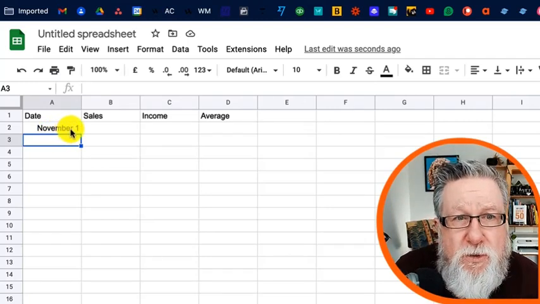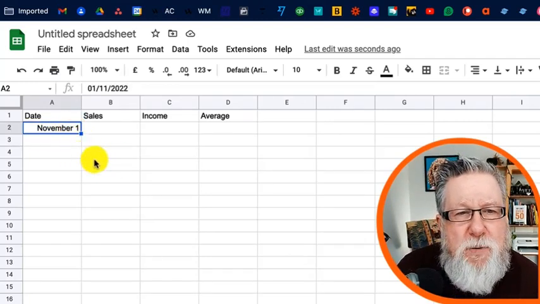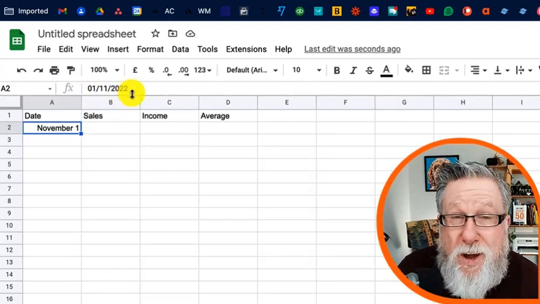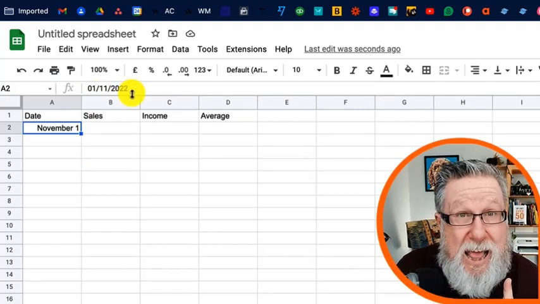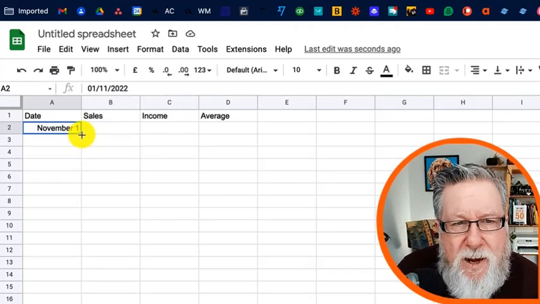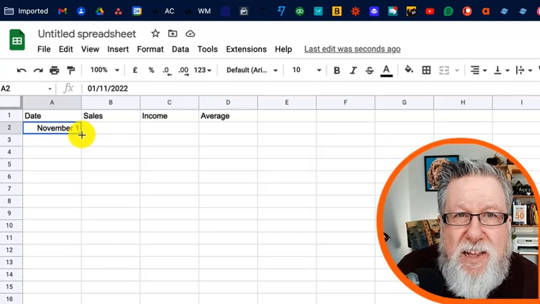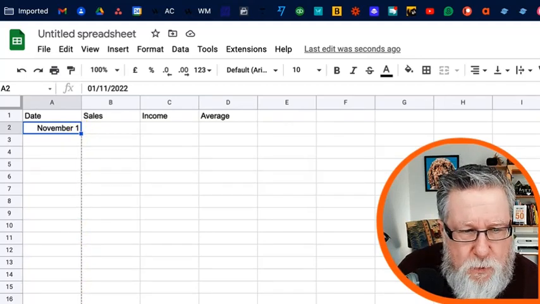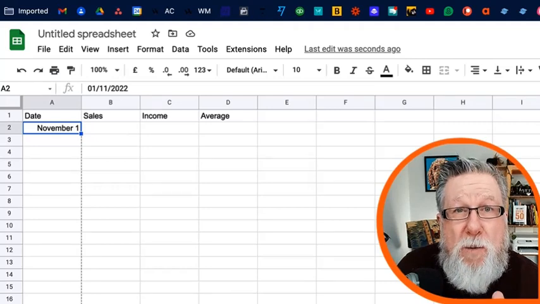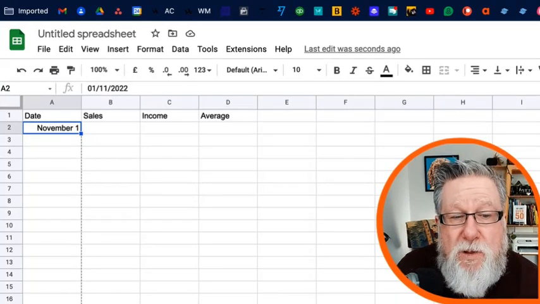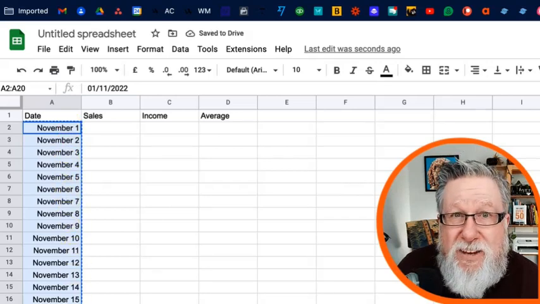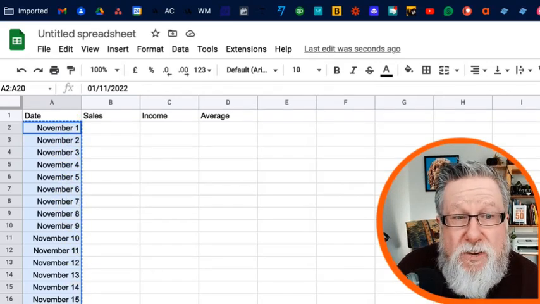Now, spreadsheets are so smart that they recognize that if I've put in November 1st, see how it's converted it here into numerical format in the top? That's pretty smart, I think we'll agree. It gets even smarter. See that little square in the bottom there? If I click on that and drag it down, I'm going to convert the cell into a range of cells. Remember I talked about ranges? And the spreadsheet is going to recognize that I probably want to put sequential dates in. So when I release my cursor, it does. It puts the count of days in based on the range that I selected.